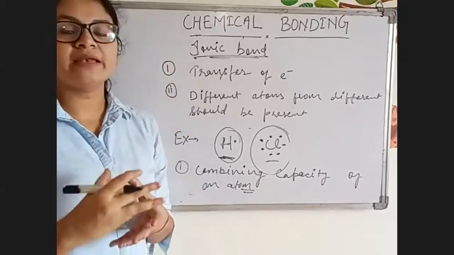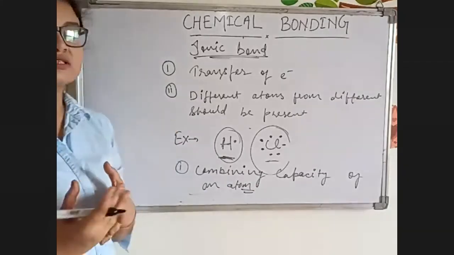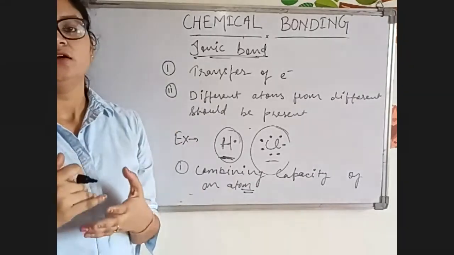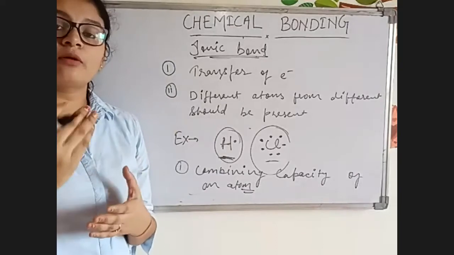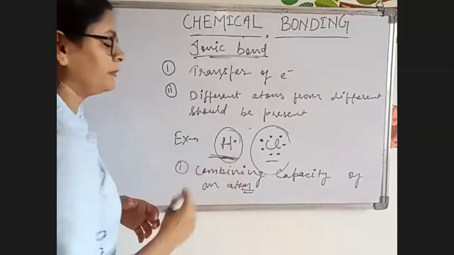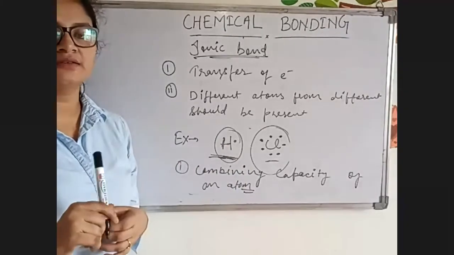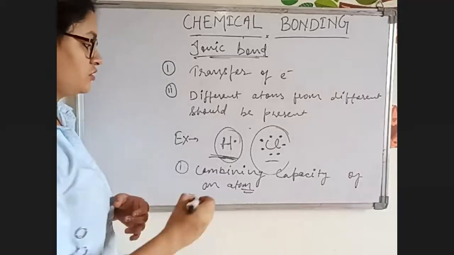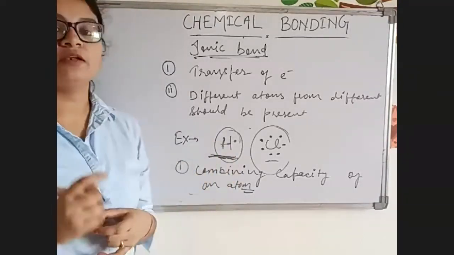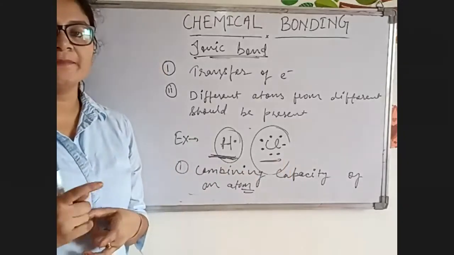Now, how many electrons are given to another element and how many electrons are taken from another element, that will be the valency. So now for hydrogen, what will be the valency? How many electrons does hydrogen require? One electron. So valency for hydrogen will be 1. Similarly for chlorine also, valency will be how many? 1.